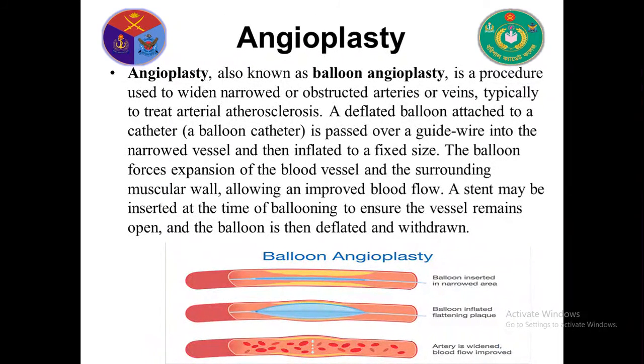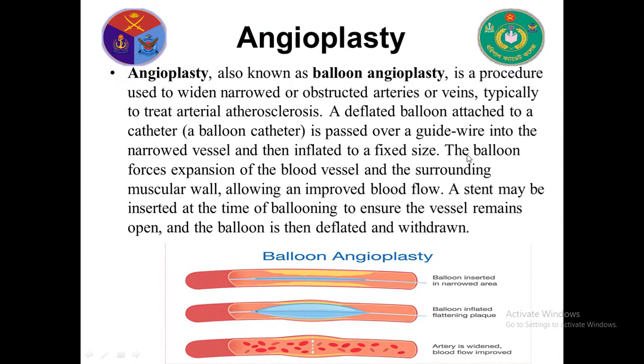Angioplasty is another treatment of heart disease. Angioplasty, also known as balloon angioplasty, I mean here using balloons, so it is called balloon angioplasty, is a procedure used to widen narrowed or obstructed arteries or veins. Look, this is plaque. When plaque is stored here, the cavity is closed. So here a balloon is used. Then this balloon widens the artery, so the cavity is wide. This is called balloon angioplasty.